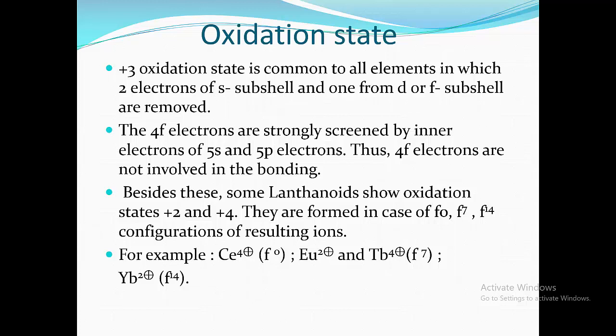For example, Ce4+ has 0 electrons in the 4f orbital, Eu2+ and Tb4+ have half filled 4f orbitals, and Yb2+ has a completely filled 4f orbital.